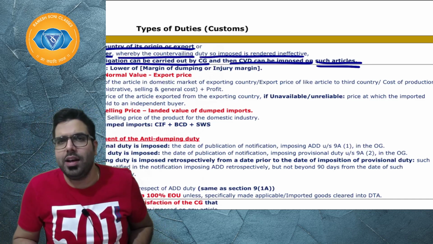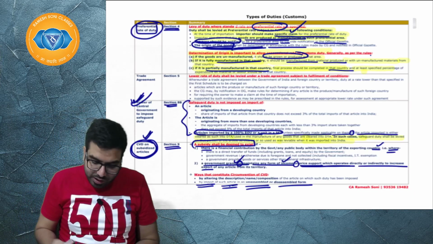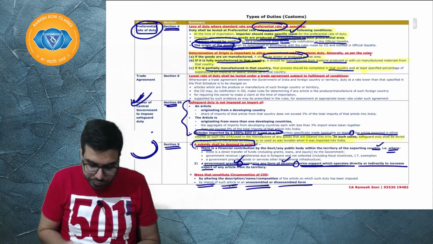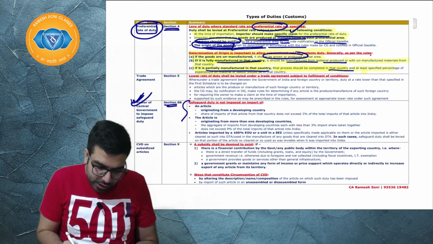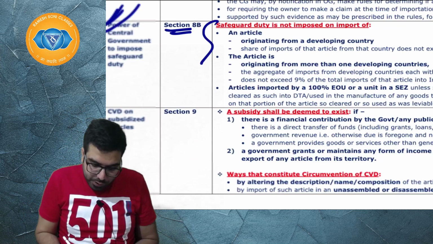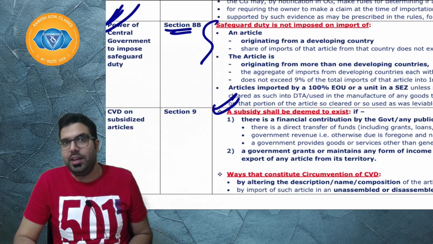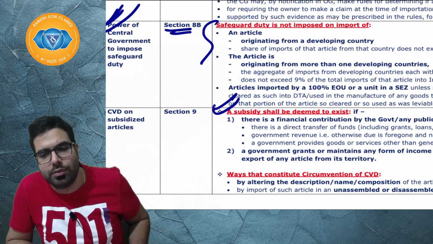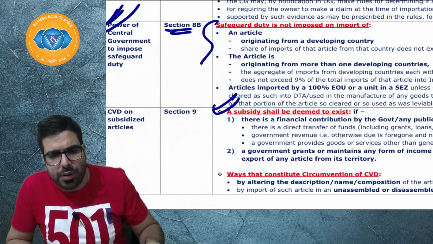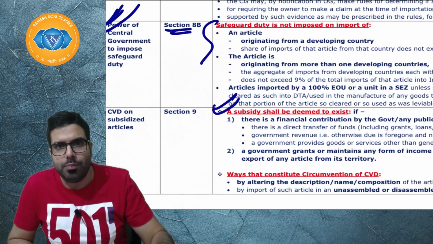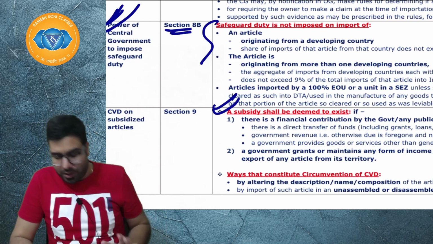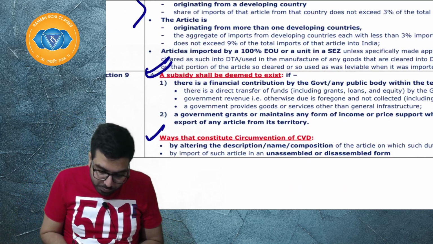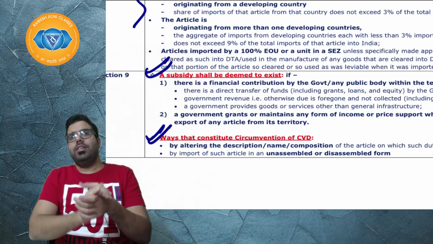I hope everyone is clear. There can be many ways of circumvention. Again, this can be a question in the exam. One question they can ask you is, when will a subsidy be deemed to exist? When the government of that country gives grants, government revenues are foregone, or the government provides some goods and services, etc. Then, what are the ways of circumvention? The ways of circumvention can be many.